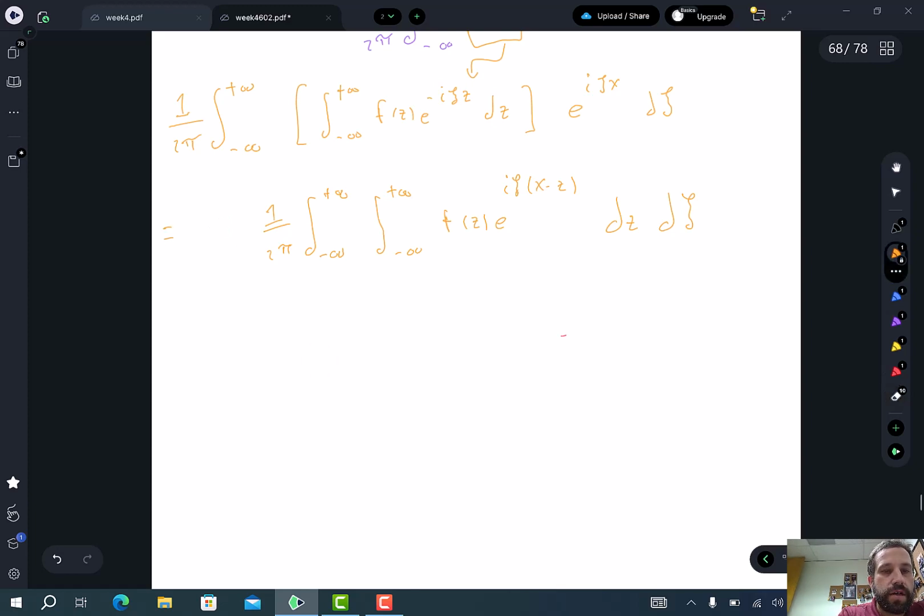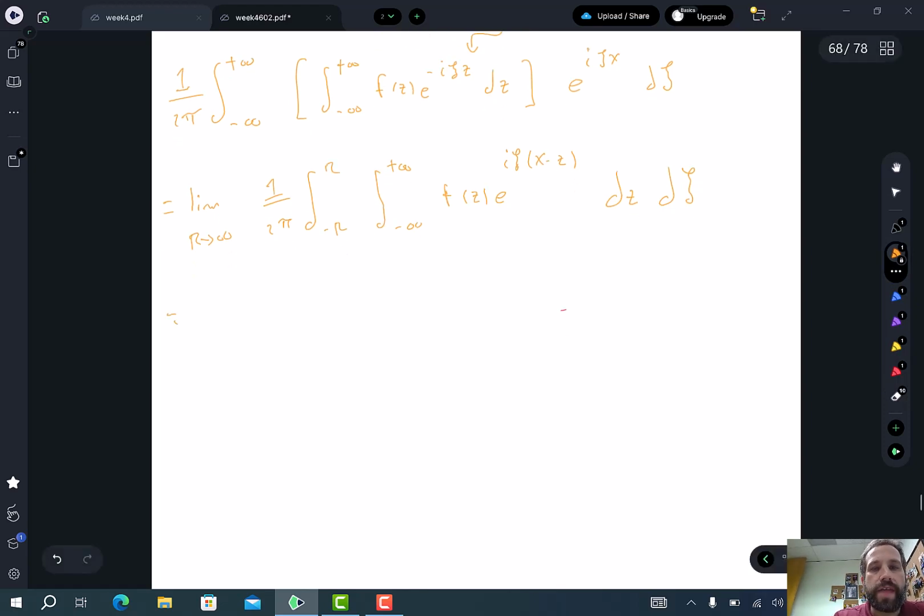This is equal to the limit as r goes to infinity, and this integral is going to be from minus r to r. Okay, so now because we know that the outer integral is over a bounded set and the function f is continuous and absolutely integrable, we can now do a legal change of integration.